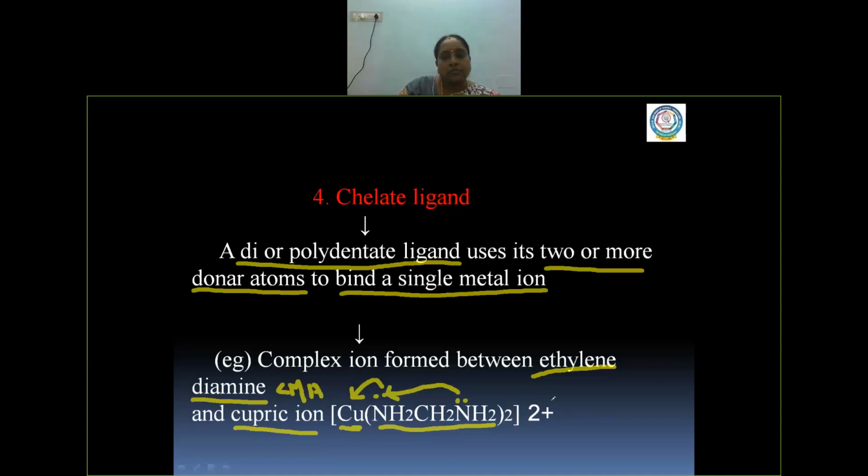The charge of this complex will be 2+. So the chelating ligand sometimes has more than two donor sites and donates electrons. We'll check the details in the next session, where I'll teach you how this chelation takes place.